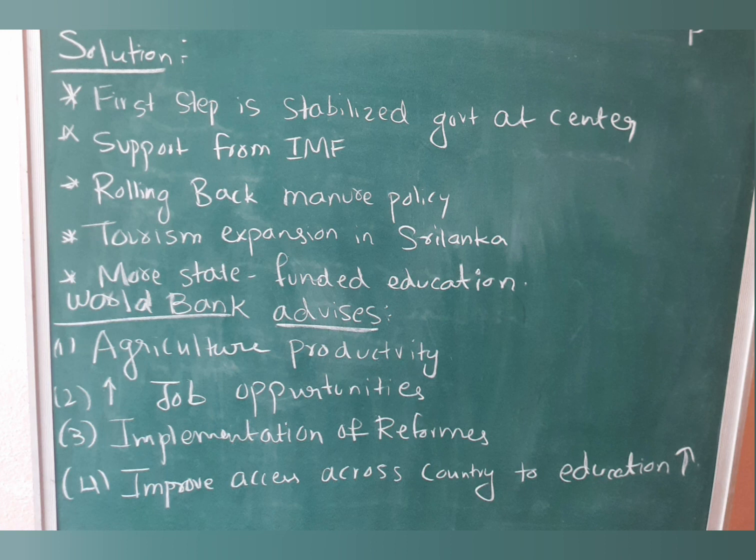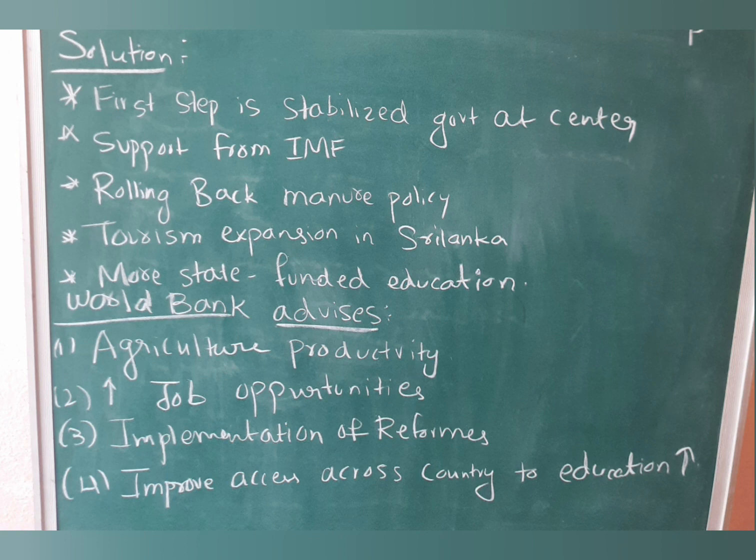The World Bank also gives some advice to Sri Lanka on this economic crisis: change your agriculture productivity and agriculture policy, increase job opportunities in non-farming sectors, implement reforms, and improve access to education mainly.